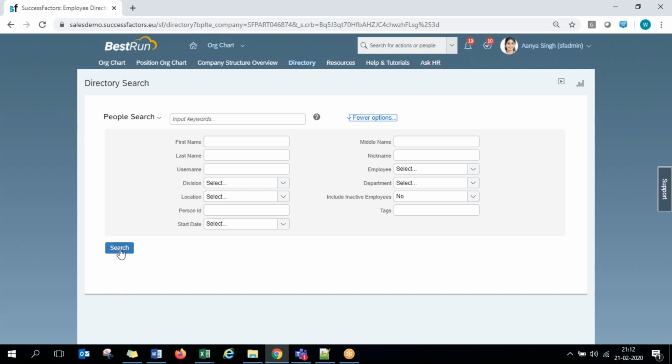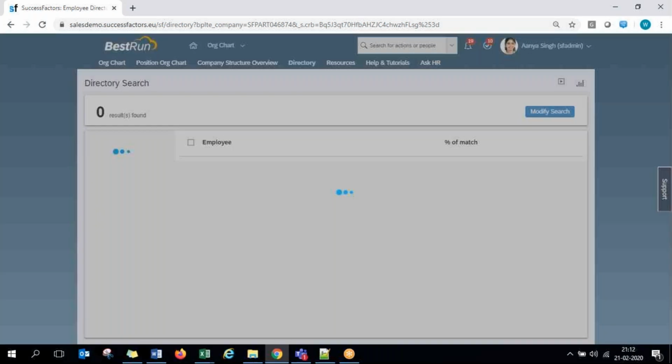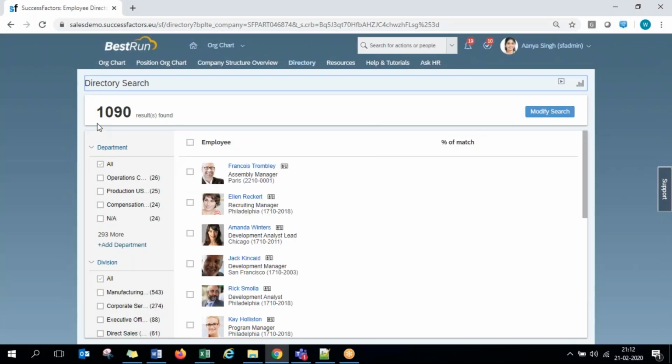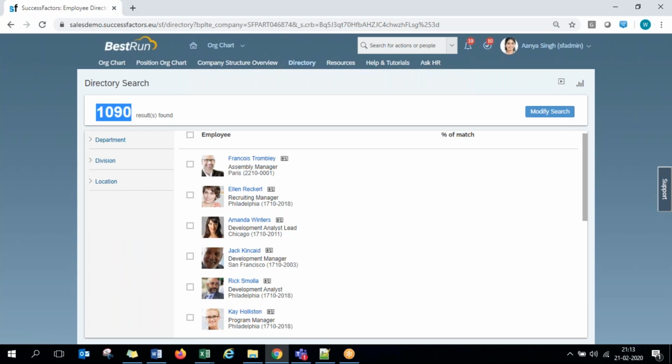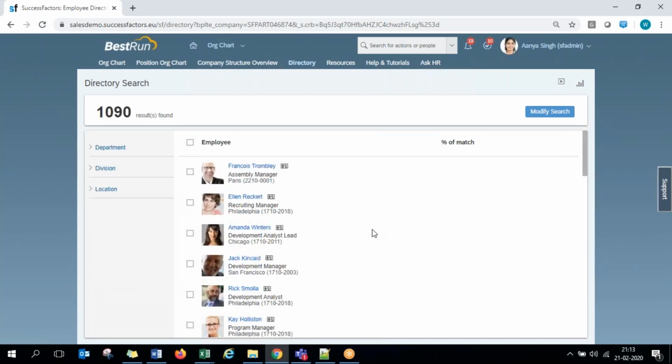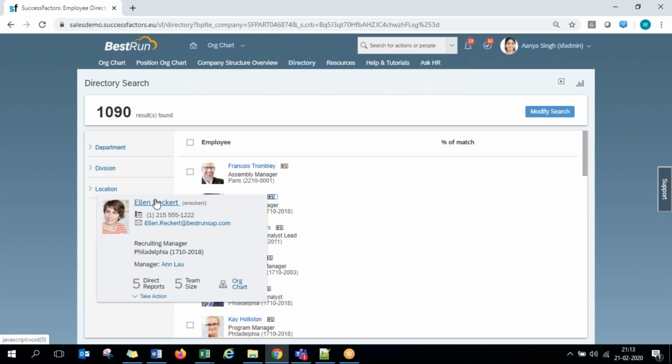Or else just clicking on search without giving any inputs returns all the active employees in the company. It says there are 1090 active employees in this current system. Even later you can still drill down your search based on the departments, divisions, locations, all these filters. If you want to look at any employee's profile data, click on the employee title here, and that will take you to that employee's profile.